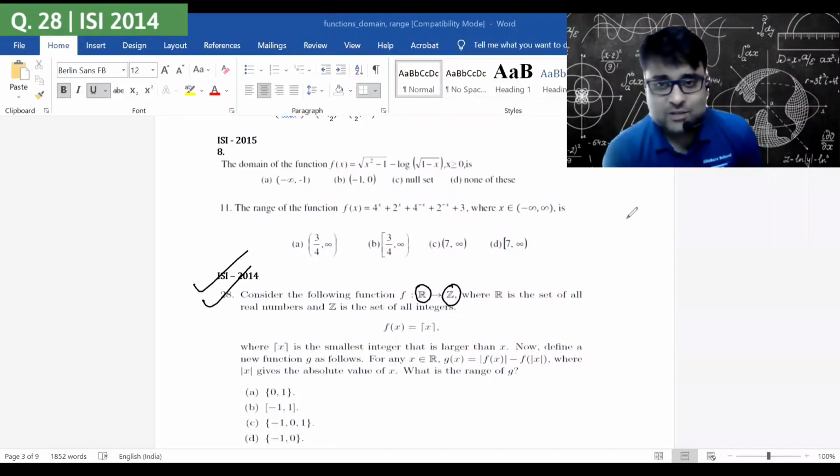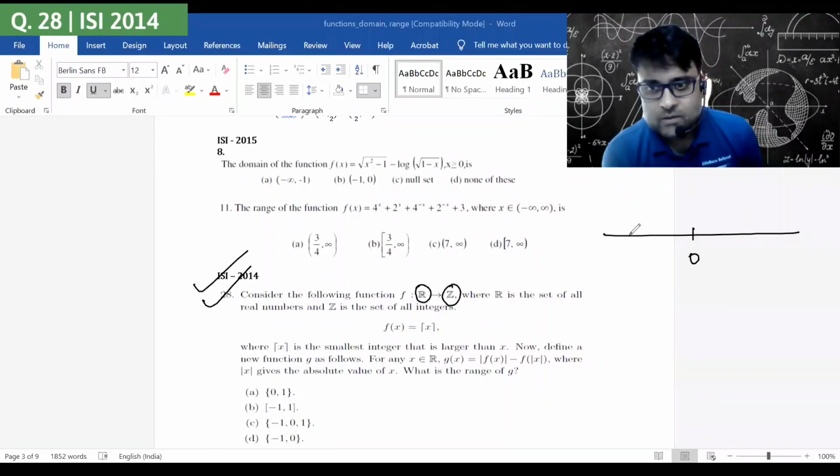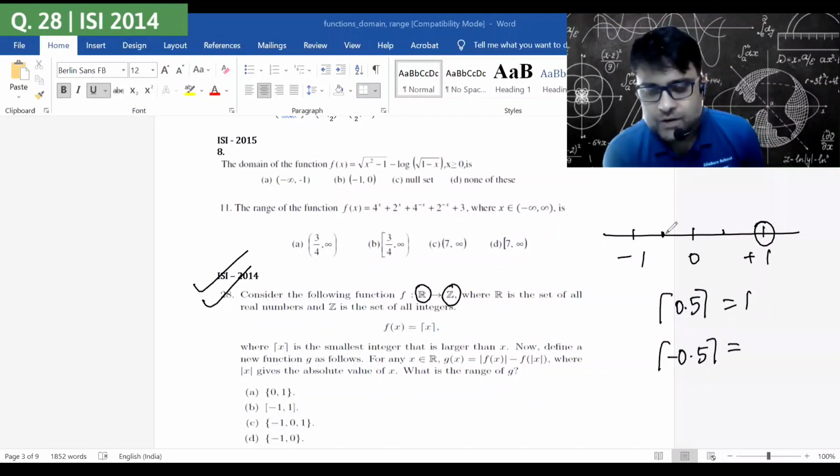Now, what does the ceiling function mean? Let me try and explain this. Ceiling value of 0.5: the first integer that is coming on the right. Ceiling value of minus 0.5: the first integer that is coming on the right. So the first integer that is coming on the right will be the ceiling value.